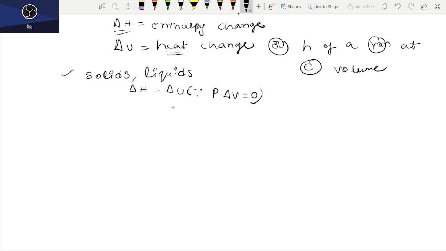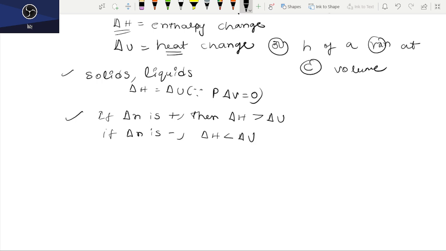If delta n is a positive term, then delta H is greater than delta U. Whereas if delta n is negative, then delta H is less than delta U.